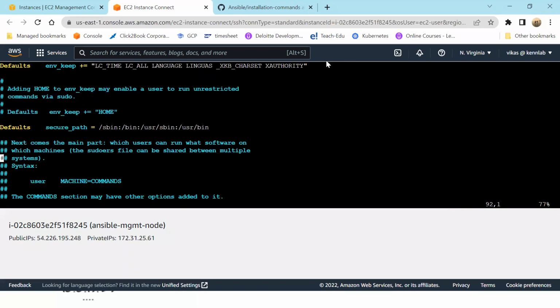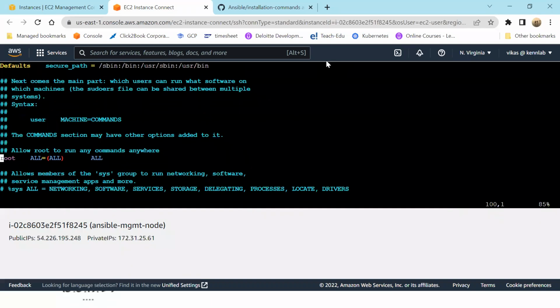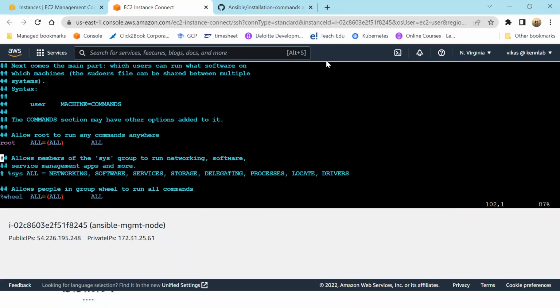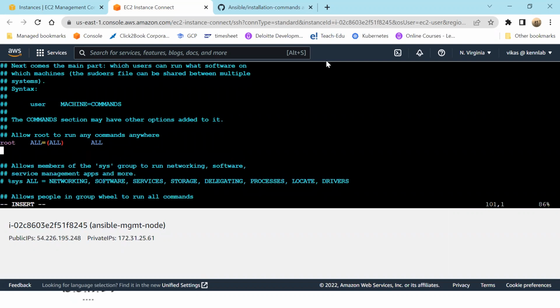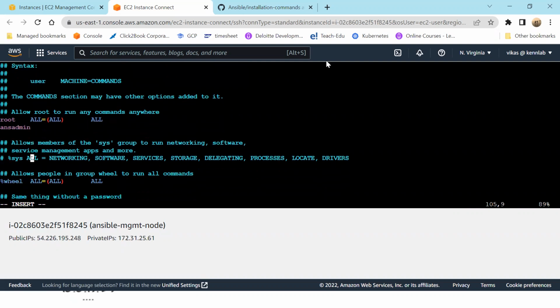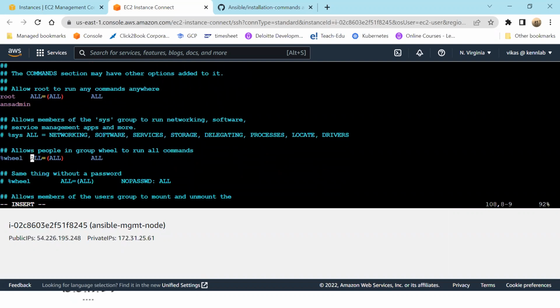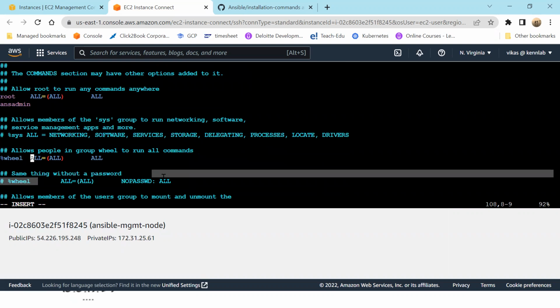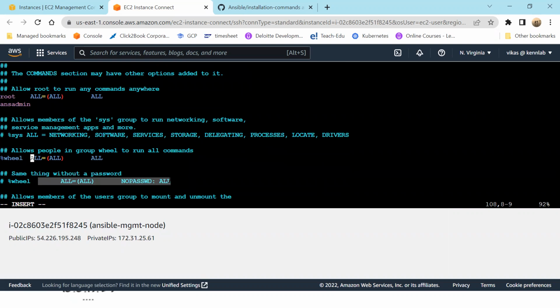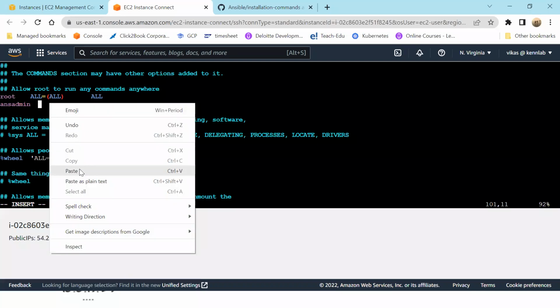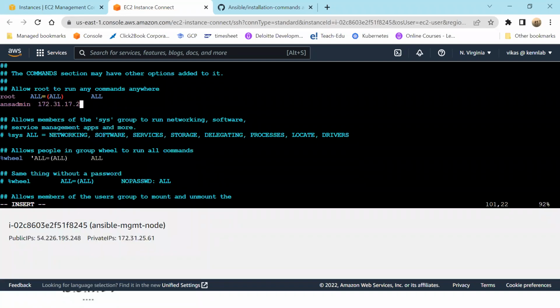So I've done all these things in my previous class. I'm again doing the same thing. What I will do, escape, I'll come in insert mode. This time the user is ANSADMIN. And this is what I will add to his, like this. Be very careful while changing this, because if you don't do it correctly, it will cause a lot of problems.